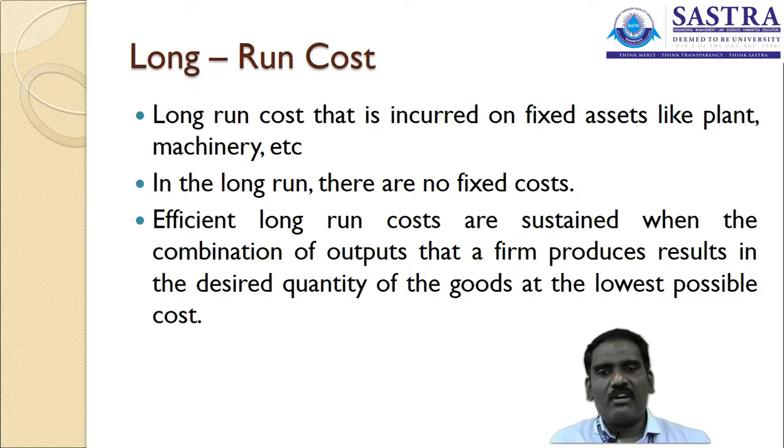In the long-run cost, we are going to find this out with different combinations and different levels of production. We arrive at the quantity we are going to order, the quantity we are going to bring from the supplier, and manufacture and sell to the market. Likewise, different factors are to be deployed for the calculation that aims to minimize the cost and maximize the revenue of the organization. So we can call it the long-run cost.